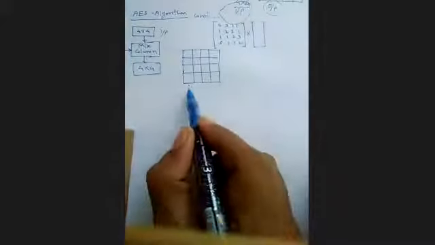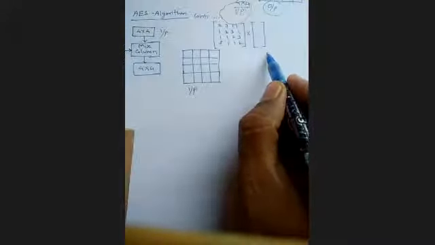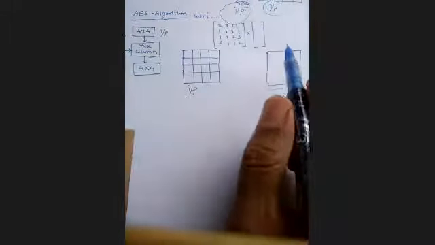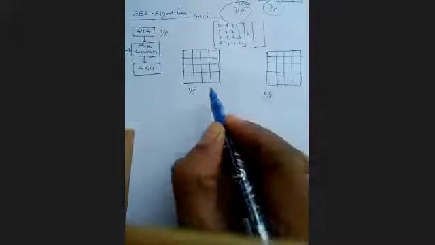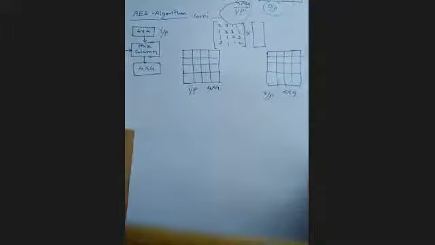So this is my input matrix, and then I have to multiply, and then I get the output. I will draw the output matrix so that you can easily understand. The output is also 4 by 4, so I write 4 by 4 here. This is my output, a 4 by 4 matrix. Correct.